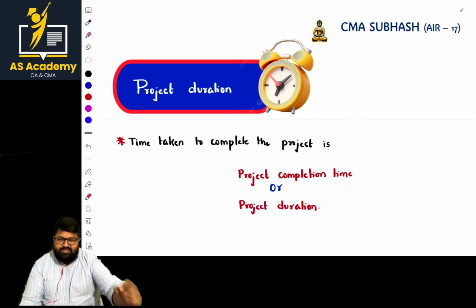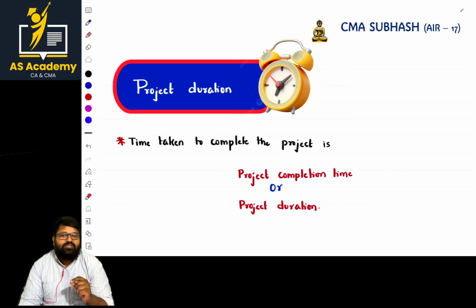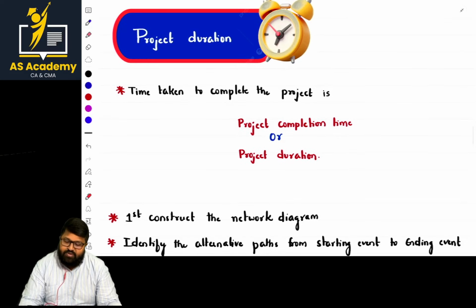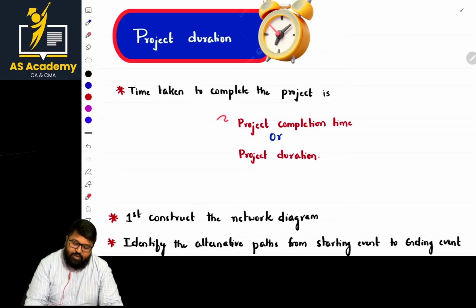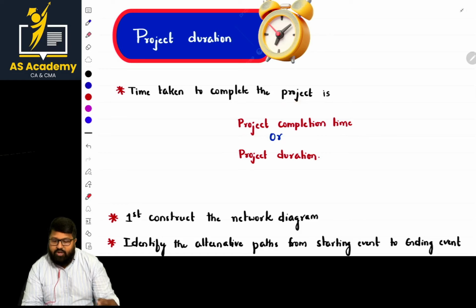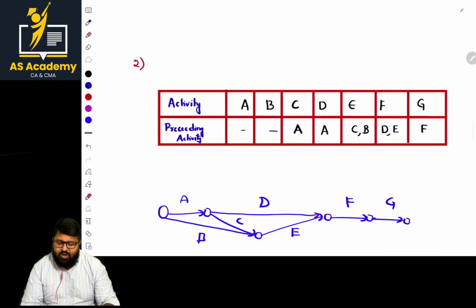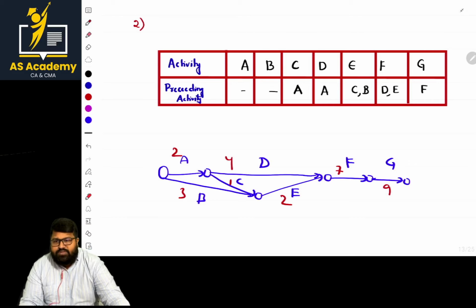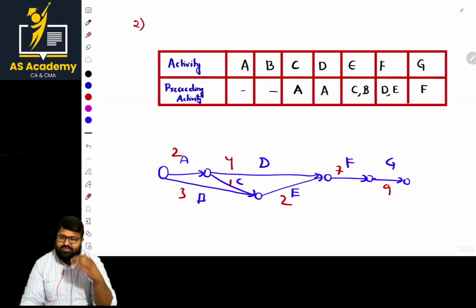Now, in the network diagram, the most important thing is to calculate the project duration. What is the time taken to complete the project is important. So that is nothing but the time taken to complete the entire project, called project completion time or project duration. Normally each activity consumes some time, for example 2 days, 3 days, 4, 1, 2, 7, 9. So there is a time taken to complete that activity. We need to calculate the total for the project duration.